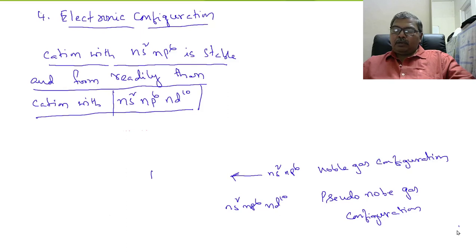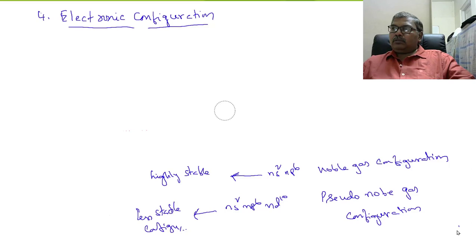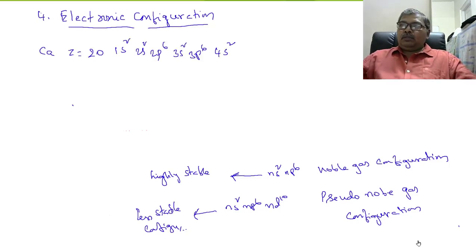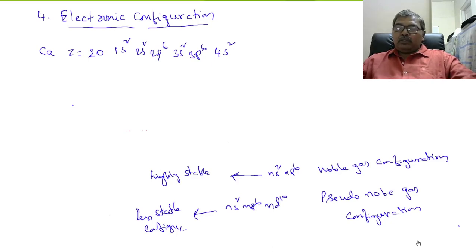This is highly stable, and this is a less stable configuration. Calcium has atomic number 20. Its configuration is 1s2, 2s2, 2p6, 3s2, 3p6 and 4s2. So this is the electronic configuration in the outermost orbital, the valency shell electronic configuration.